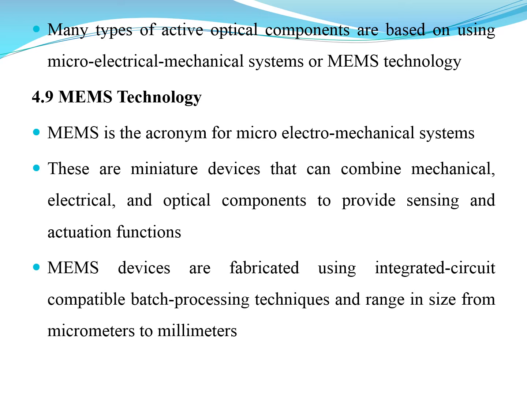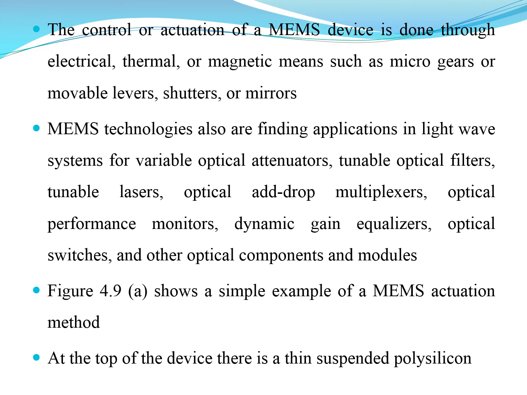These MEMS devices are fabricated using IC compatible batch processing techniques, and range in size from micrometers to millimeters. The control or actuation of a MEMS device is done through electrical, thermal or magnetic means, such as micro gears, movable levers, shutters or mirrors.